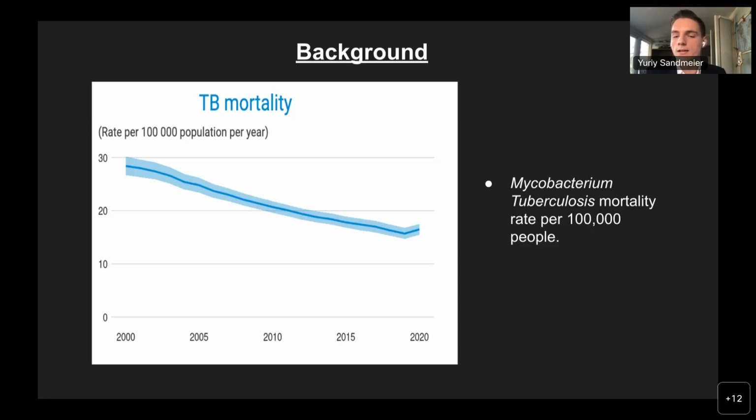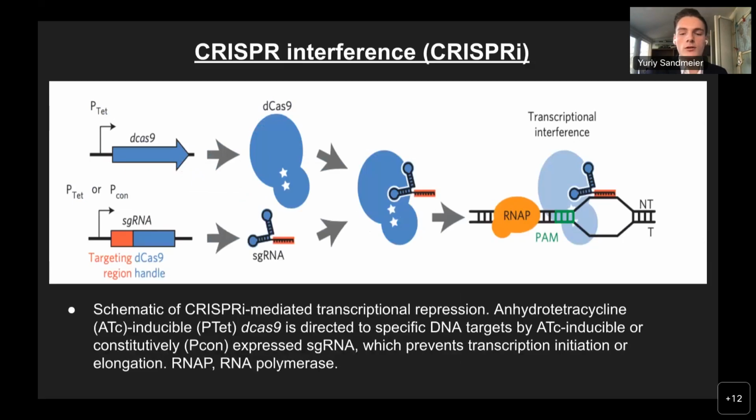RV3579C may uncover why MTB has this innate resistance, and inhibiting this gene may increase the susceptibility of MTB to drug treatments, which would help us save millions of lives. To interrogate the genes of MTB, my lab developed the CRISPR interference system that represses target gene transcription. This system works by co-expressing a nuclease-dead S. pyogenes Cas9 protein, or dCas9-Spy, with a single guide RNA, or sgRNA.